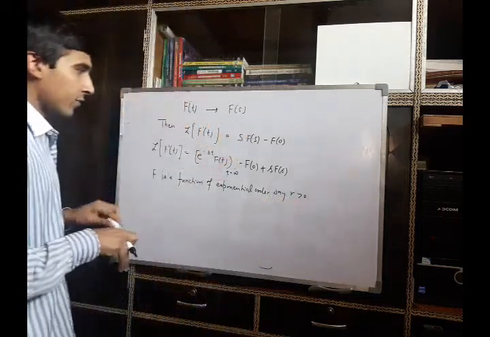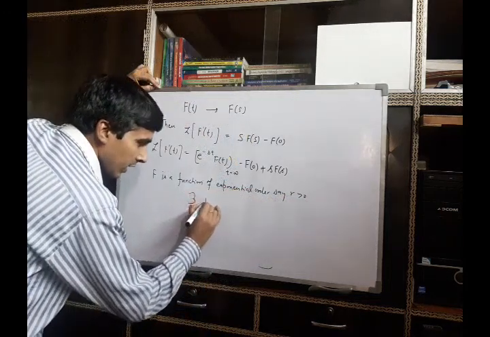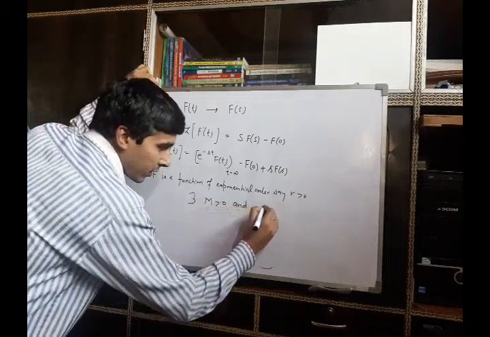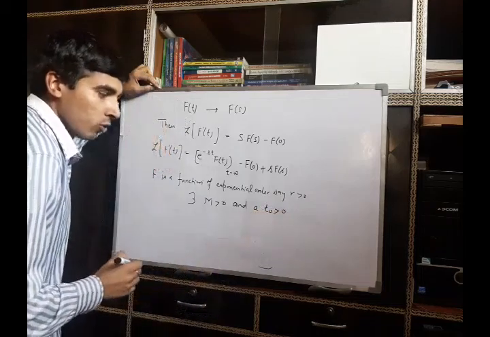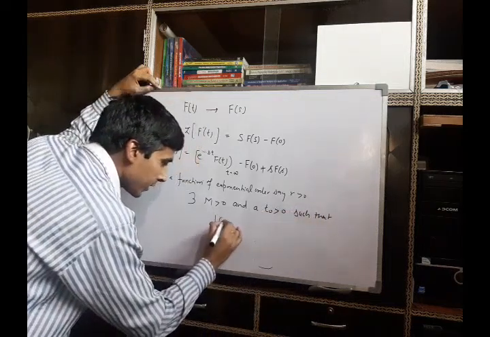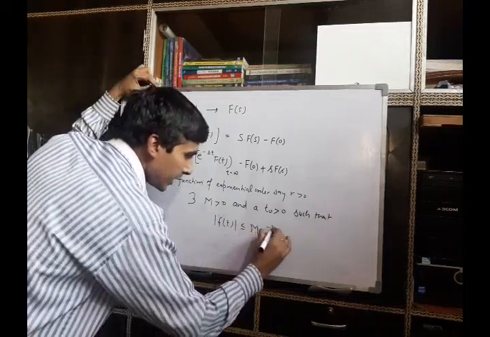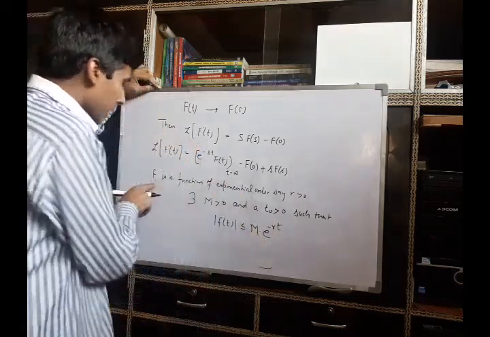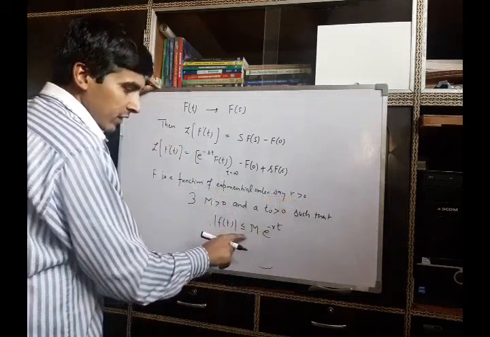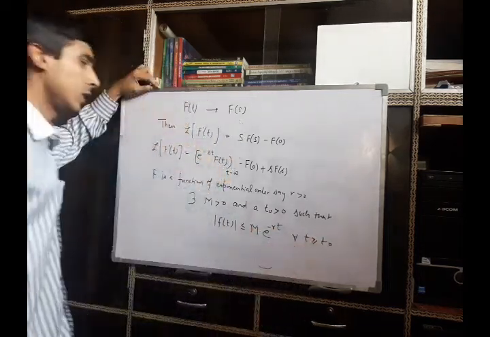Then by definition of exponential order of a function, we can say that there exists a constant M greater than 0 and a number t naught greater than 0, such that modulus of f(t) is less than or equal to M times e^(-gamma t) for all t greater than or equal to t naught.